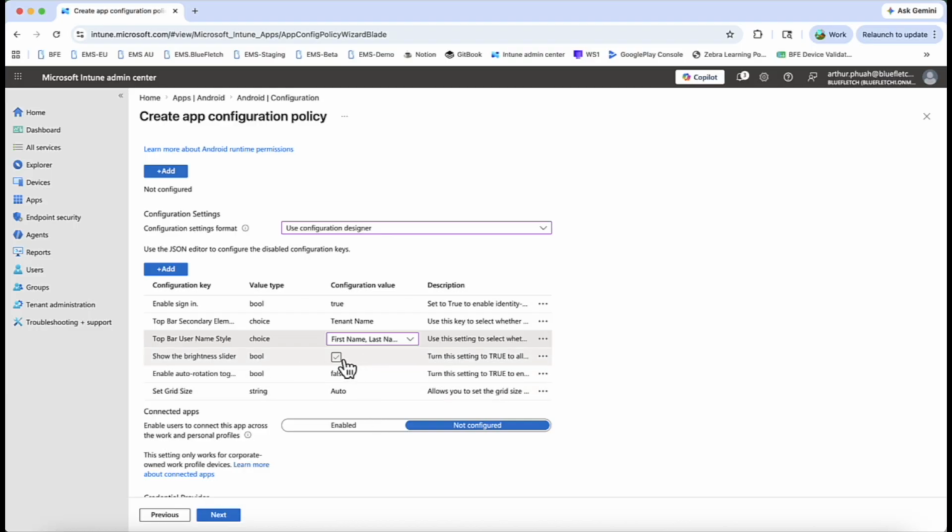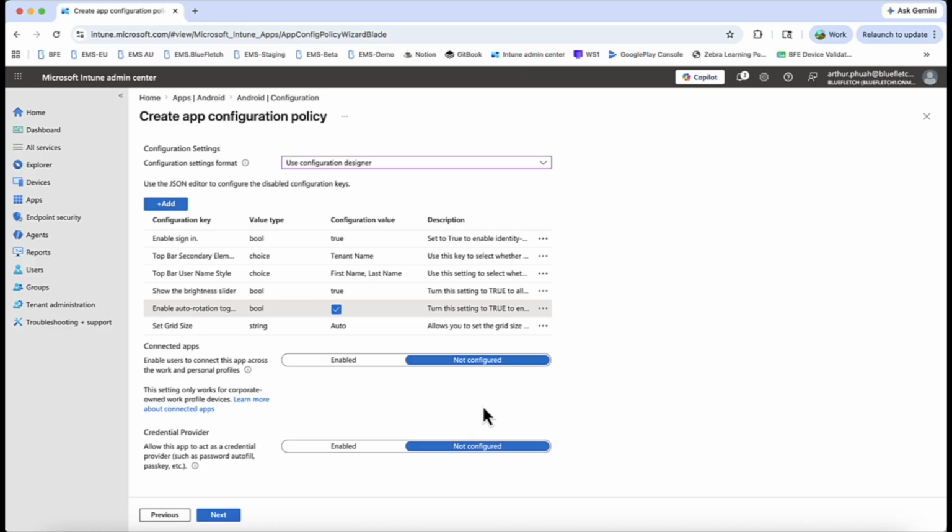Show brightness slider could be true, enable auto rotation could be true, set grid size, just let it auto. Now whether or not you want to set the connected apps or enable it or not, you can choose to do so over here, and if you want to add a credential provider, that's also fine.